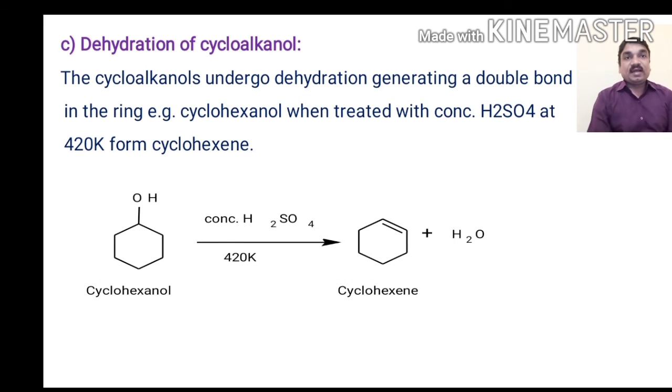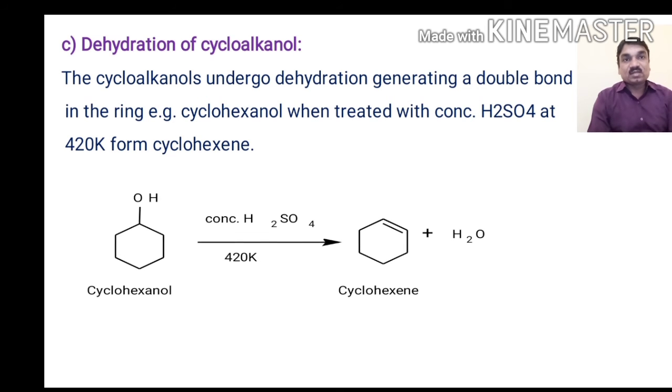Next, dehydration of cycloalkanols. Cycloalkanols undergo dehydration, generating a double bond in the ring.